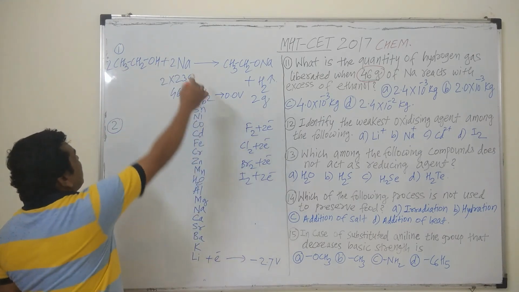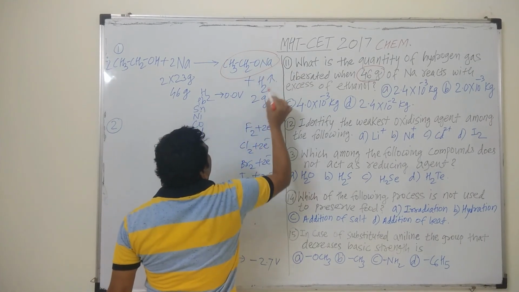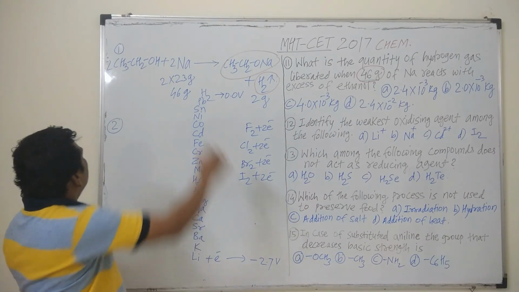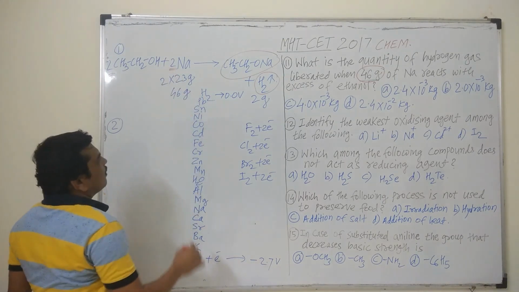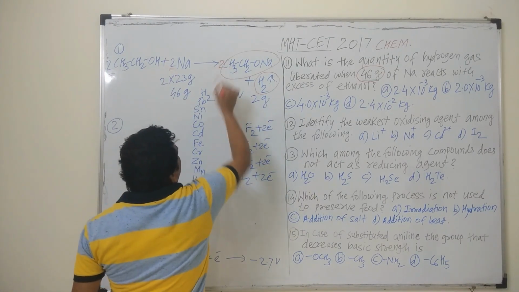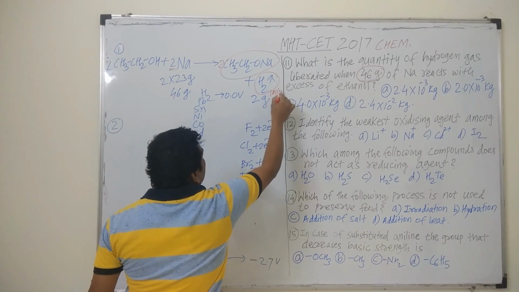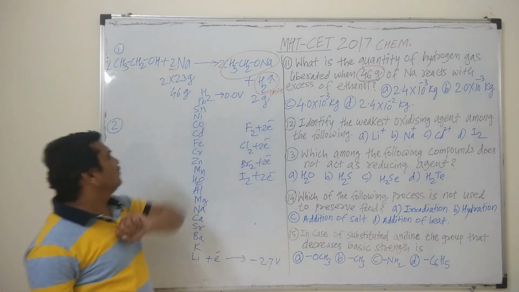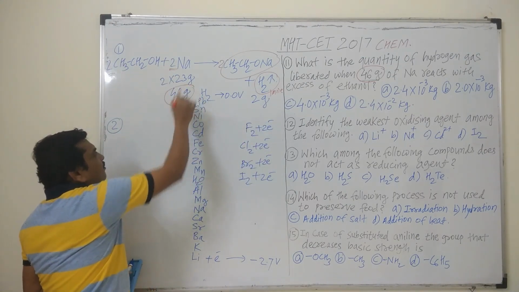When sodium reacts with ethanol, it gives sodium ethoxide and liberates hydrogen. If we see, 2 moles of ethanol react with 2 moles of sodium and give 2 moles of sodium ethoxide and 1 mole of hydrogen. 1 mole of hydrogen corresponds to 2 gram, and 2 moles of sodium correspond to 46 gram.